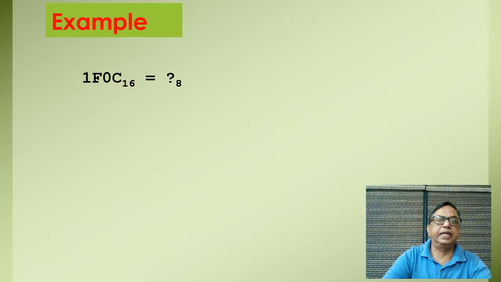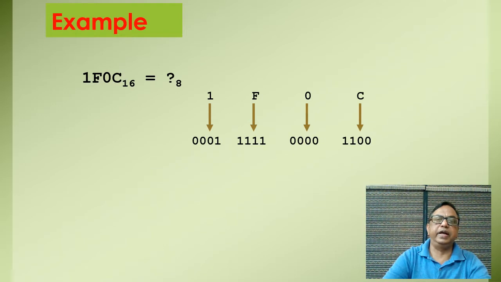It is a bit tedious, but this method is very simple. I have taken the example 1F0C of hexadecimal and it is converted into octal number. So first we write 1F0C and each digit of hexadecimal is replaced by 4 bits of binary.